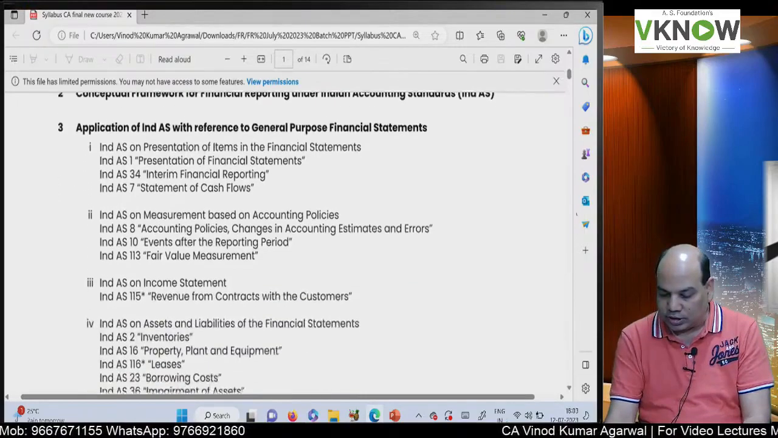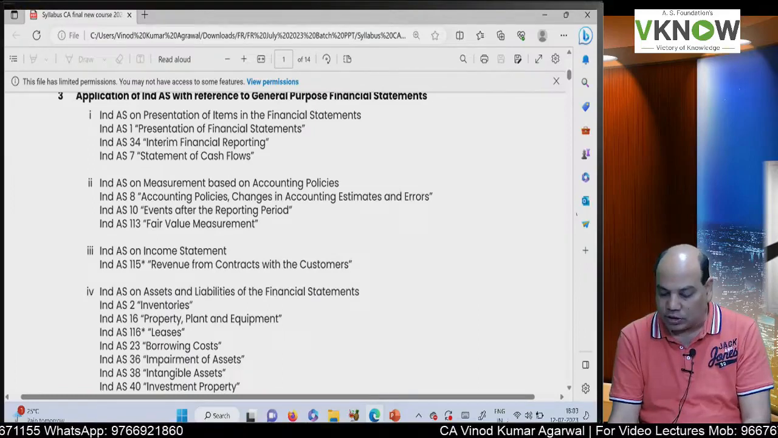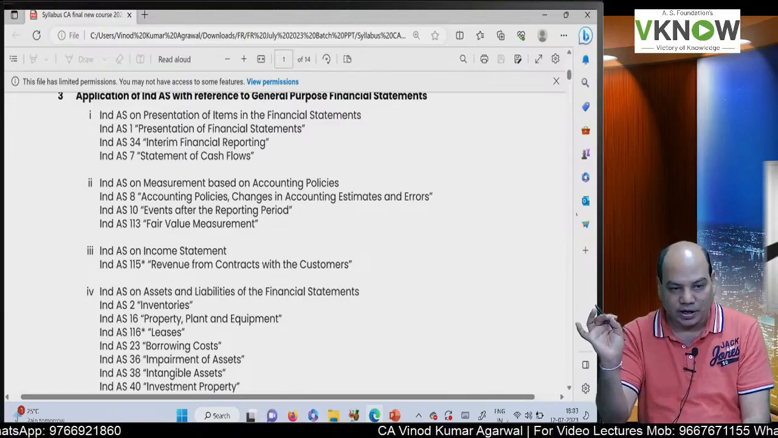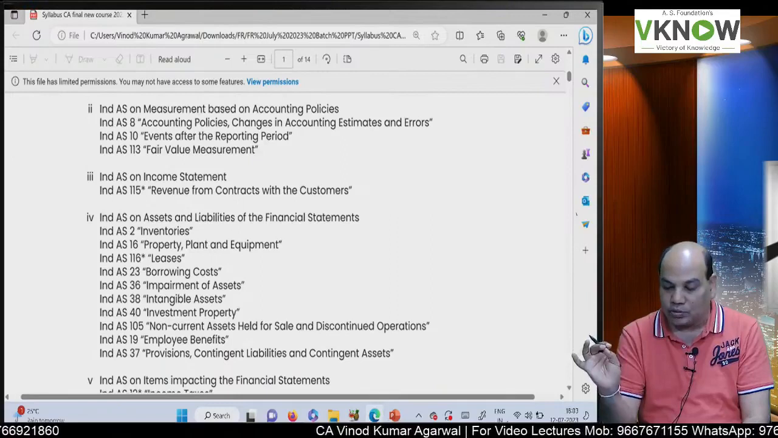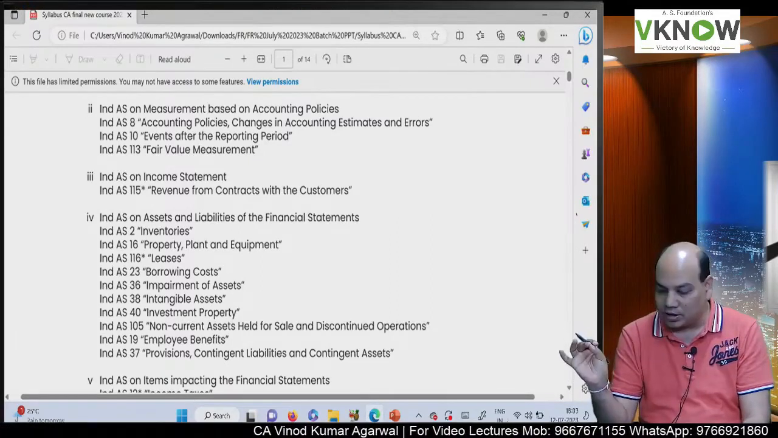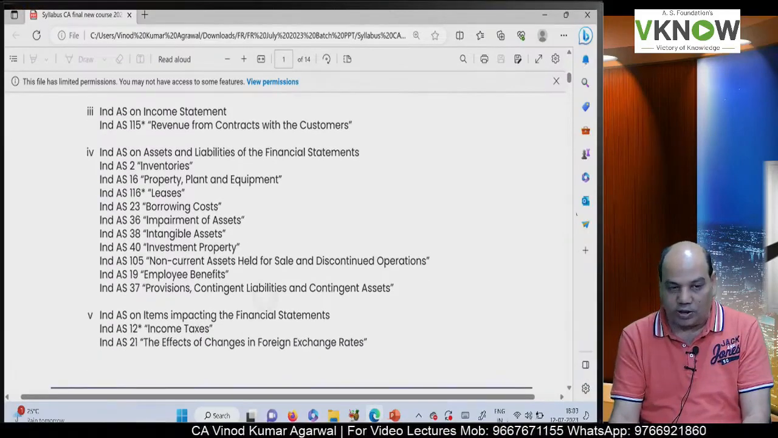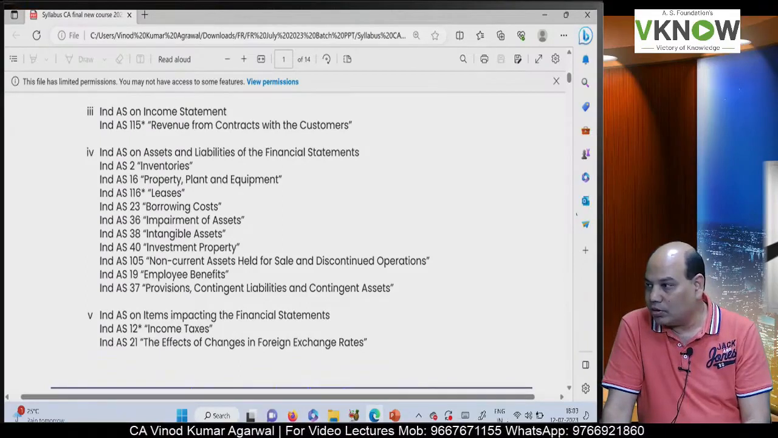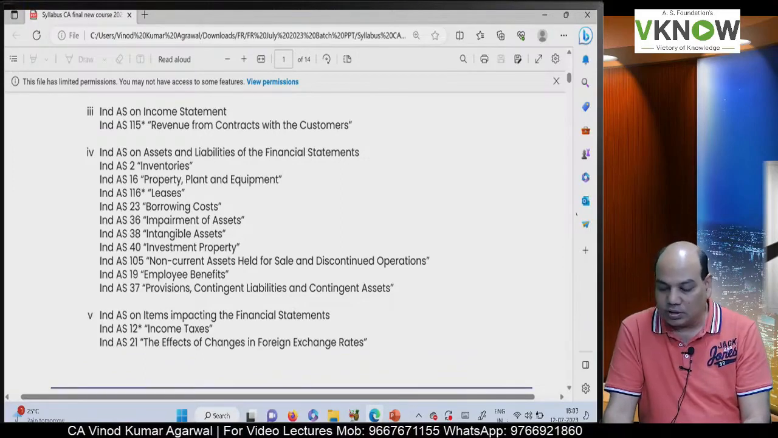Then we have IND AS. Which are the IND AS applicable to you? IND AS 1, IND AS 34, IND AS 7. This IND AS deals with basically presentation aspect. Then there are some IND AS which deal with measurement of based on accounting policies. Here we have IND AS 8, IND AS 10 and IND AS 113. Then there is one very big standard on revenue, and that is IND AS 115, which is very different from your old accounting standard 9.